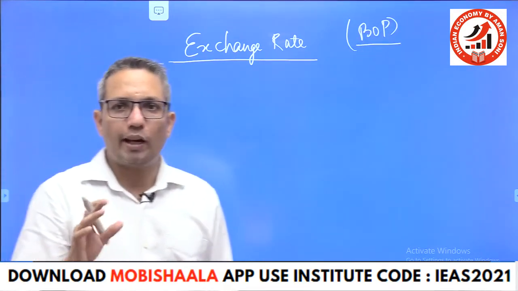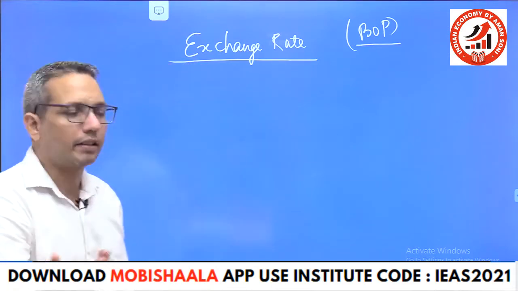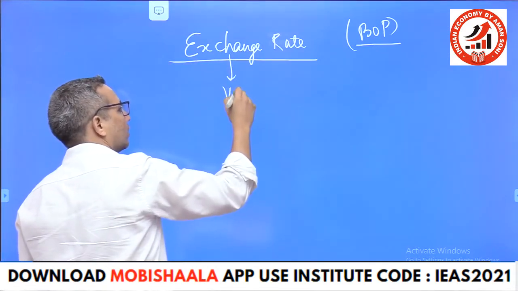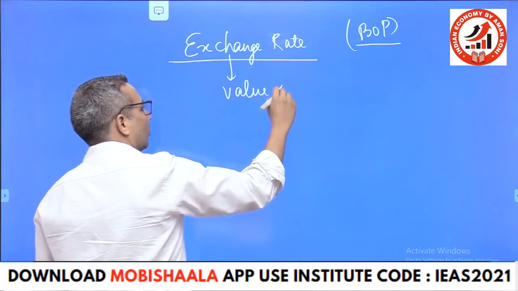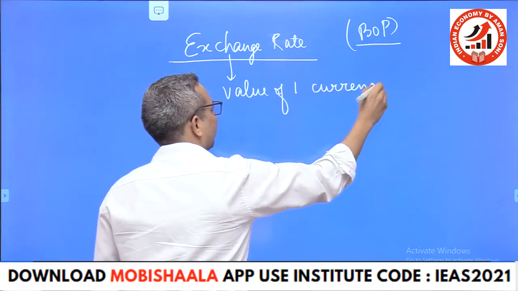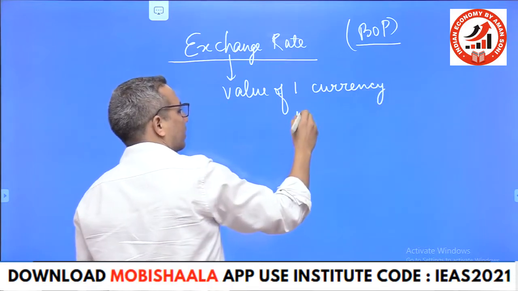So what is exchange rate? Exchange rate is the value of one currency in another currency.